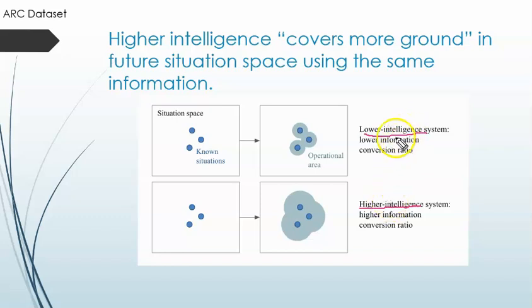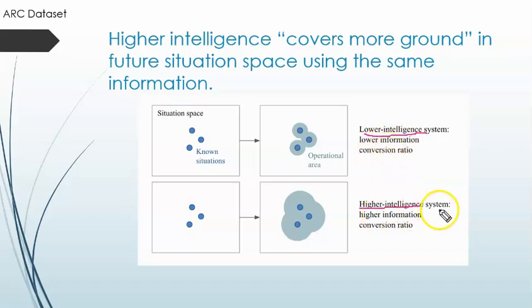A lower intelligence system is defined by a lower information conversion ratio. This is a known situation, the situation space, the operational area. In a known situation, we will get a lower information conversion.